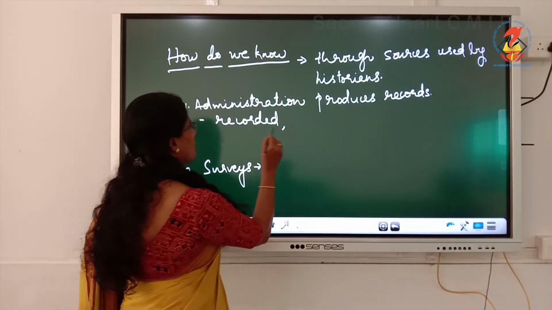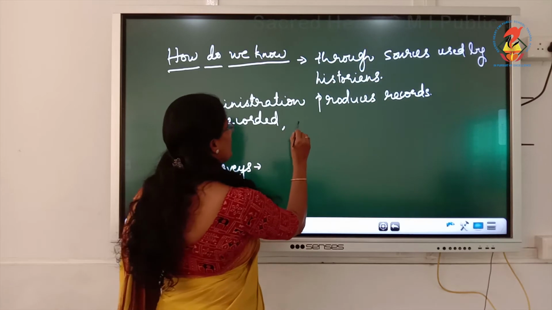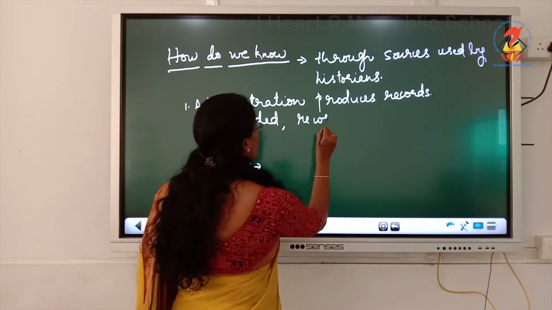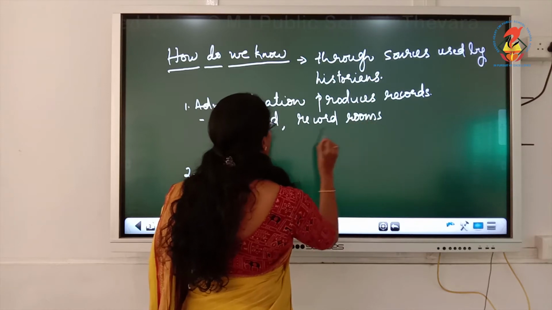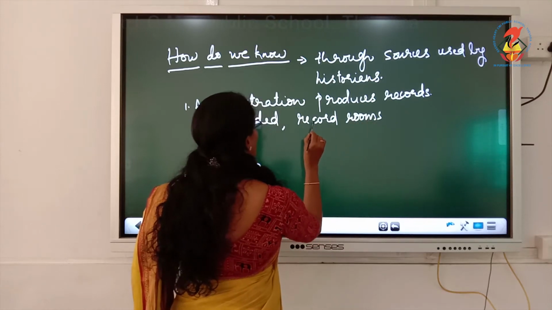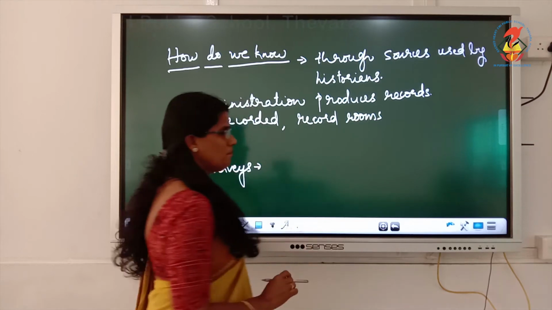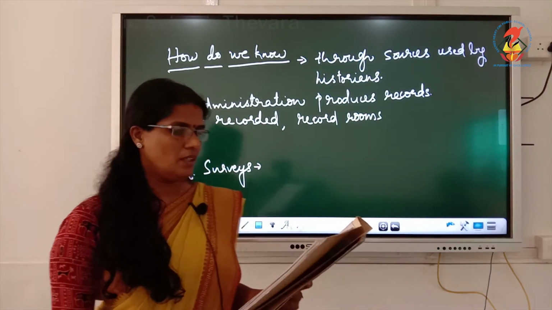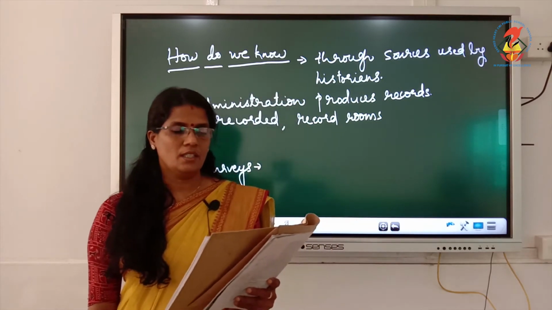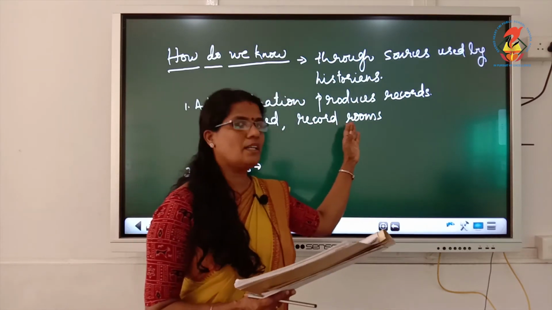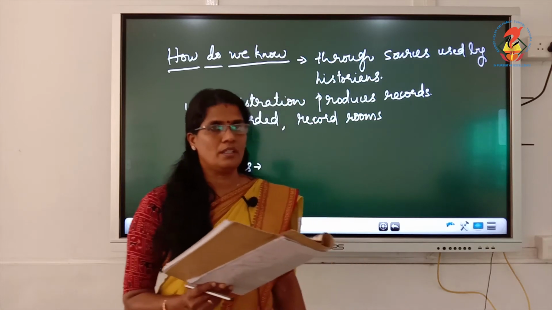So all the plans were recorded, then there were record rooms to keep the plans and the important documents and letters of whatever they did.